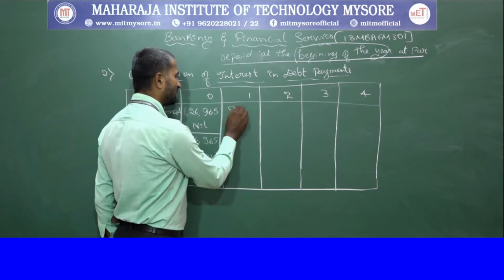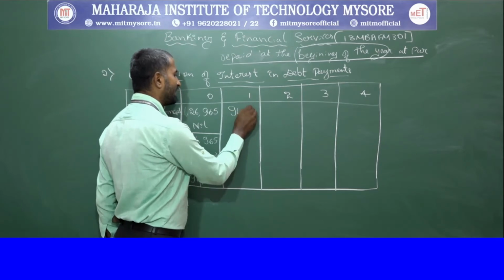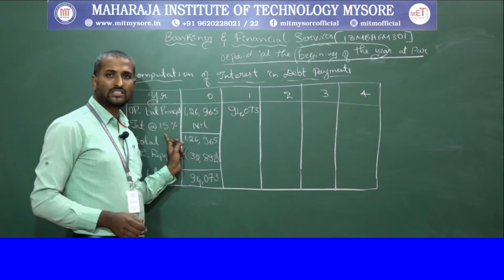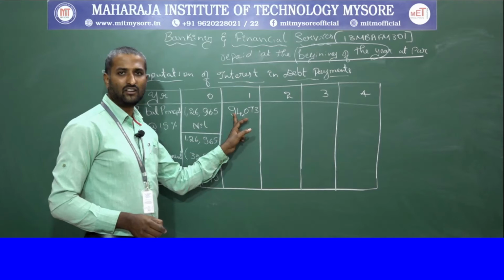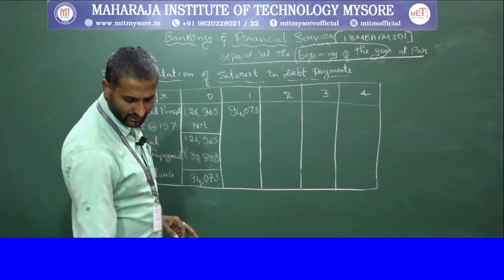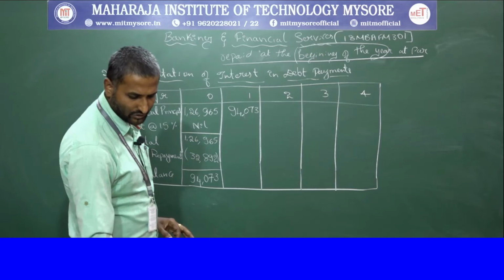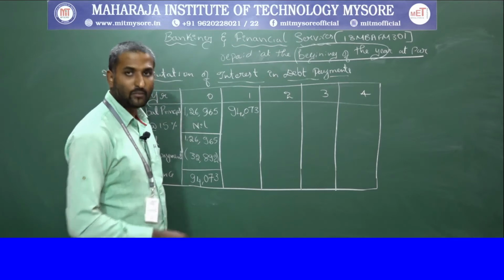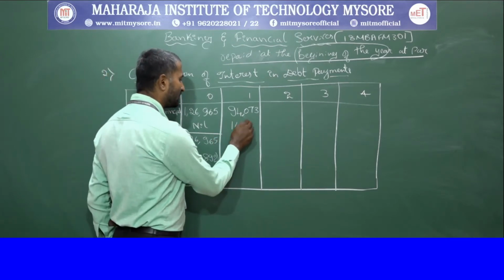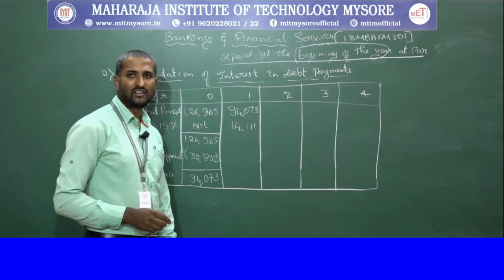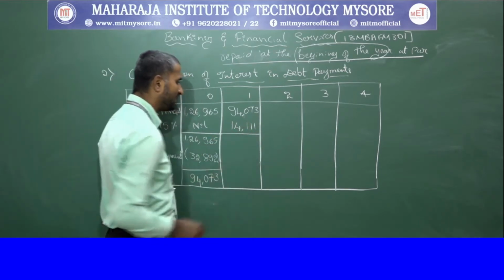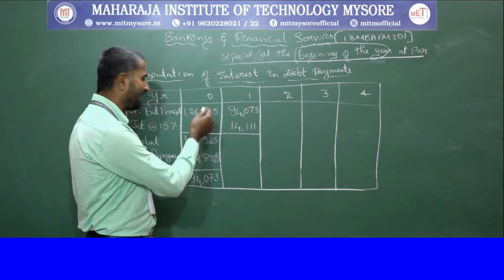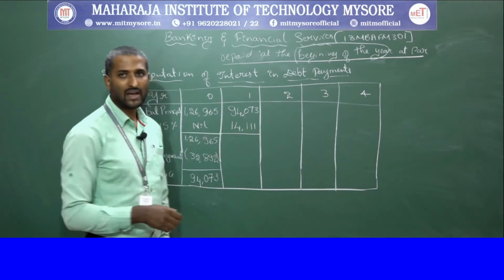So on 94,073 you are charged 15% as interest. 94,073 into 15% amounts to rupees 14,111, and then we add this value to the opening balance.